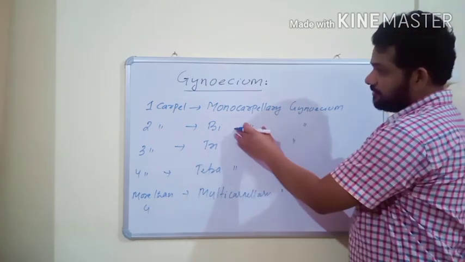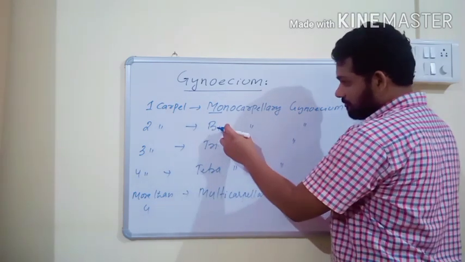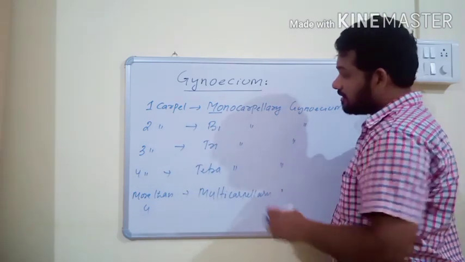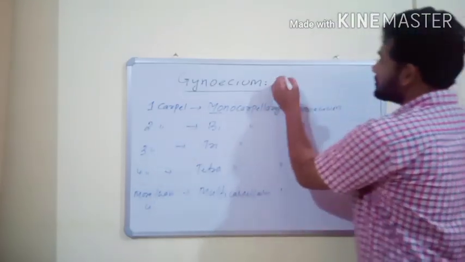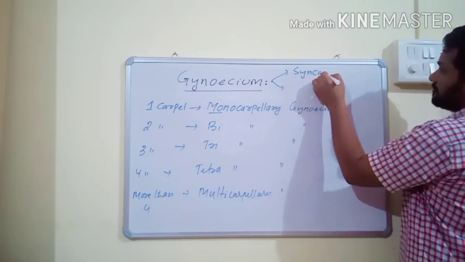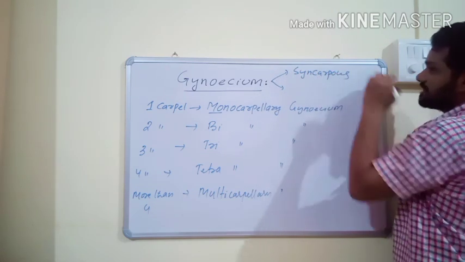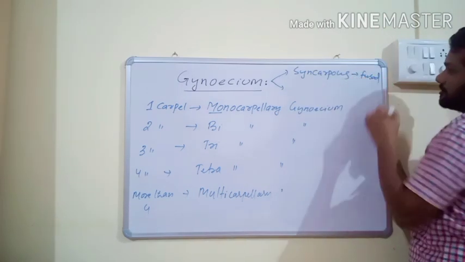For example, in a bicarpellary gynoecium, if both carpels are fused, then the gynoecium is known as syncarpous. Syncarpous means carpels are fused.